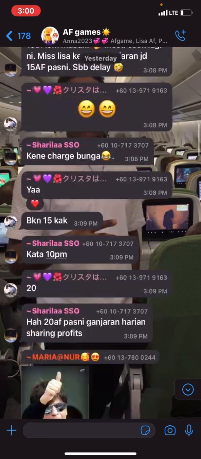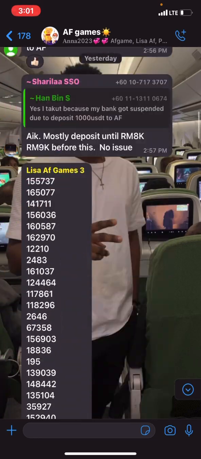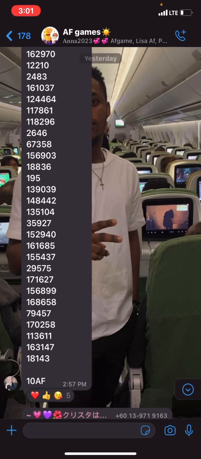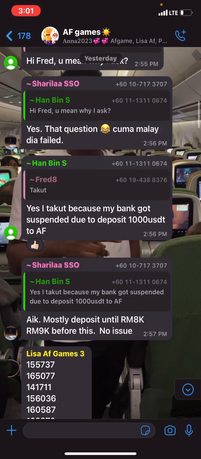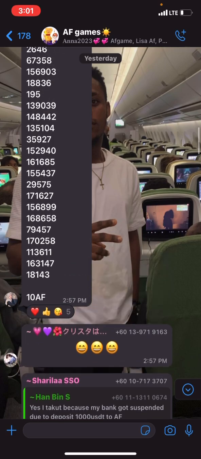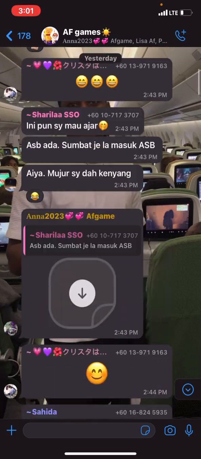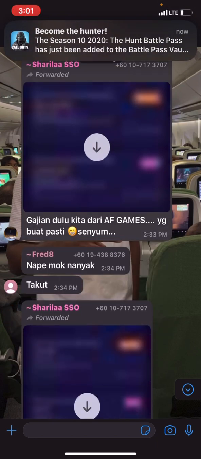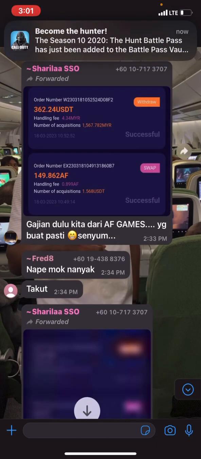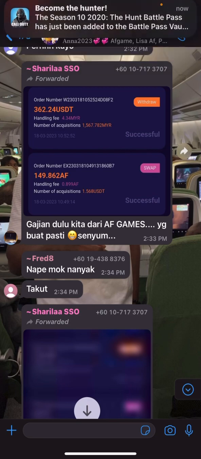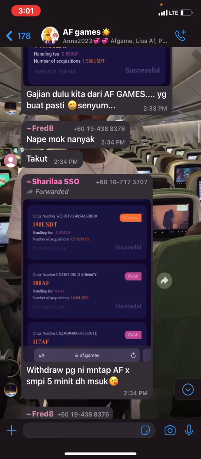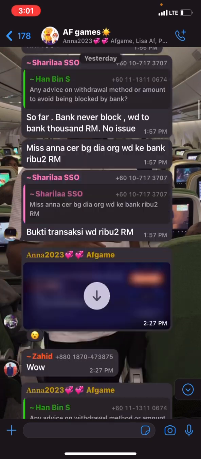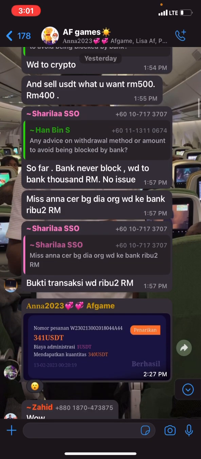So you can see, you see a lot of people that have withdrawn. See, they give earnings. If you have up to 100 USDT deposits in your balance, they give you 10 half daily, right? So every day you get 10 half as a bonus. You can see somebody's withdrawal 362 USDT in this group. You can see another person withdrawal 190 USDT. So this is not a scam or anything. You can see another person's withdrawal 341, right?